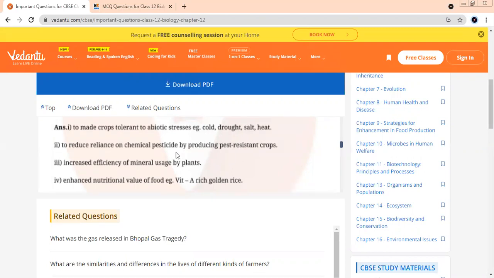Yes, ma'am. Done. Tell me about the uses. Crop can tolerate high temperature and pest resistant and efficiency of minerals and nutritional value of food is enhanced.